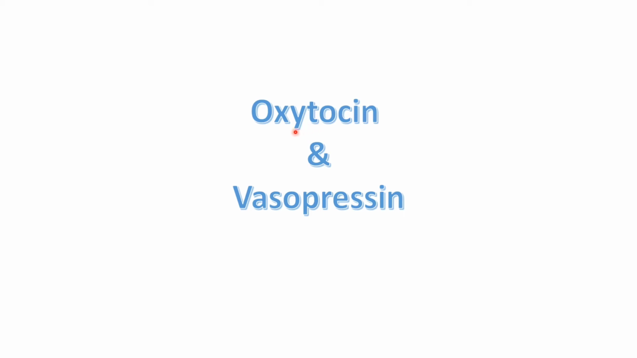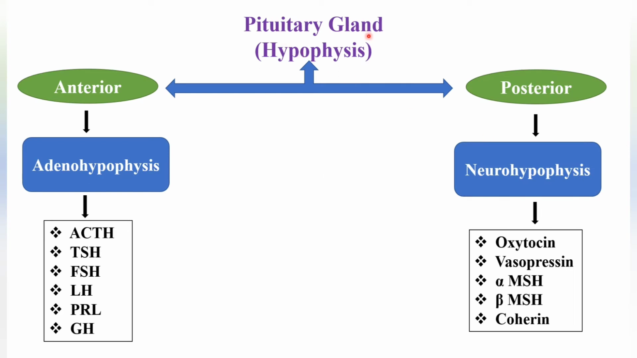Dear students, today we are going to see oxytocin and vasopressin. It is coming under endocrine. So before going to see these two, first we have to know about the pituitary gland. Already we have known this pituitary gland is otherwise called as hypophysis. It has two parts: one is the anterior part, another one is the posterior part. The anterior part is otherwise called as adenohypophysis and the posterior part is otherwise called as neurohypophysis.